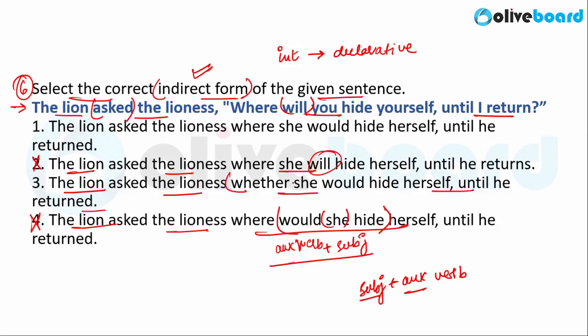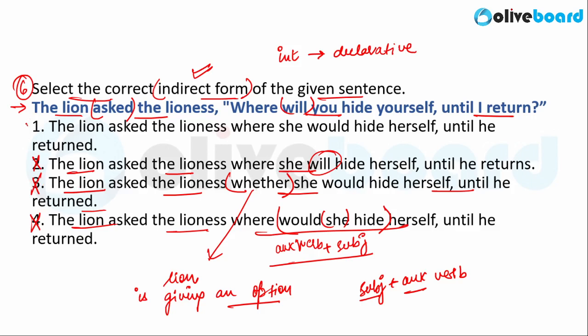So the usage of this word whether changes the meaning of the sentence. This indicates that the lion is giving the lioness an option, which is not the case in the original sentence. In the original sentence, the lion is simply asking her where she will hide until he returns. So, option 3 can also be negated because it changes the meaning of the original sentence.